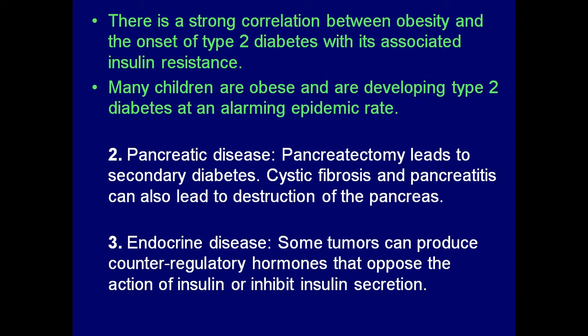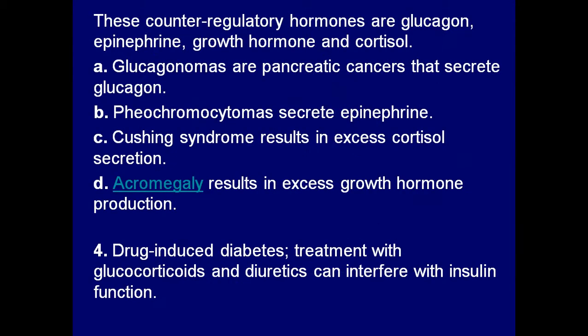So many children nowadays are obese and they are progressing towards type 2 diabetes at a young age, with an increasing rate. This is a danger, sounding an alarm for the population to be cautious about their dietary habits. Now type 2 diabetes can also be because of pancreatic disease. A problem in the pancreas can lead to insulin deficiency, and as a result they may progress towards type 2 diabetes.